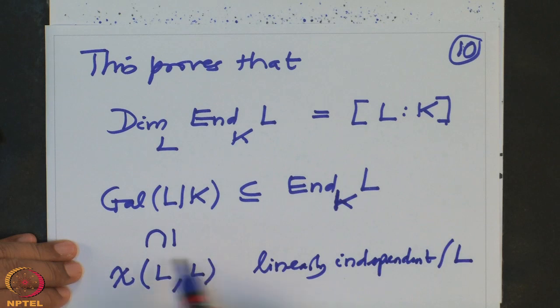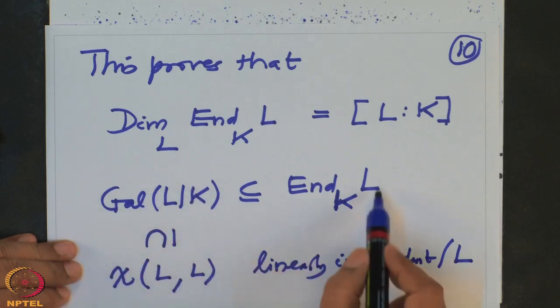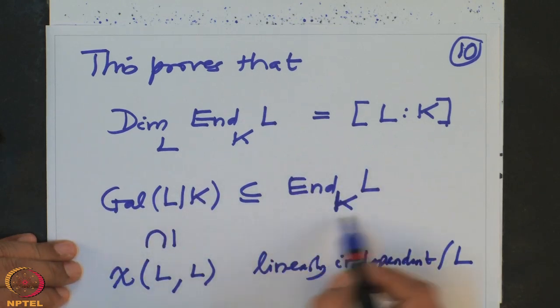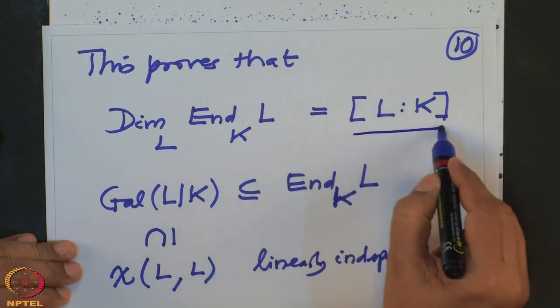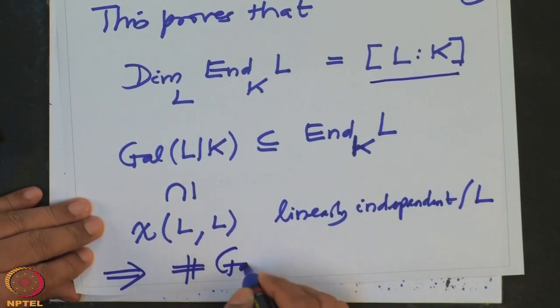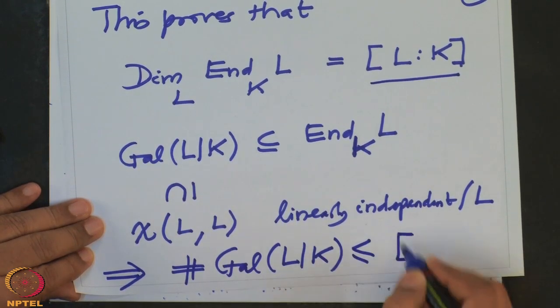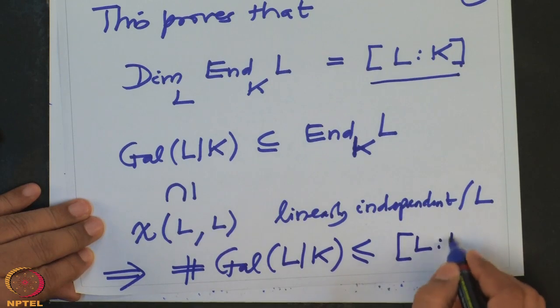Therefore this subset cannot have more cardinality than the dimension of this as an L vector space, but that dimension is this. So that proves the cardinality of the Galois group of L over K is smaller than or equal to the dimension, which is this.